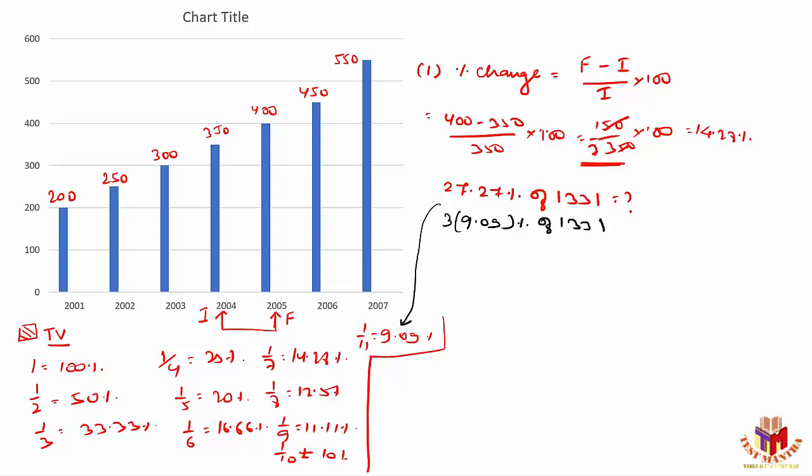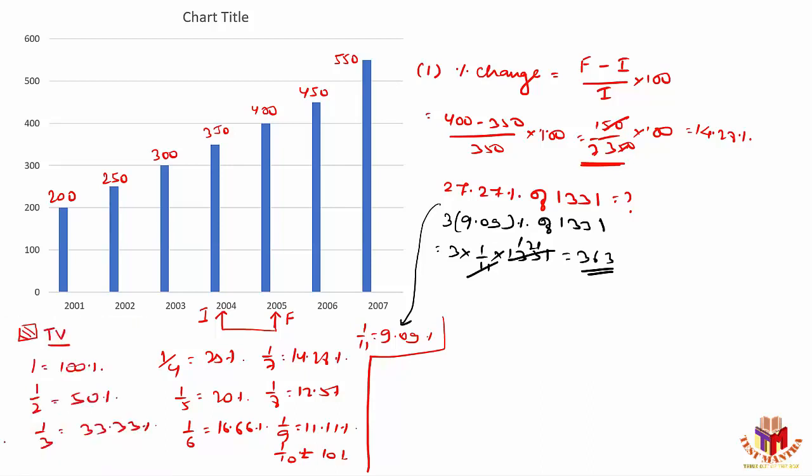Now, how much is 9.09 in terms of fraction? We have seen 9.09 is equal to 1 by 11. So it's basically 3 times 1 by 11 of 1331. If we calculate this part, it's 121, or else 363. My overall value will be 363 here. Right. Correct, Amir? It's 363. So that's why these data are important. You should keep in mind these data. So that's the first kind of format.